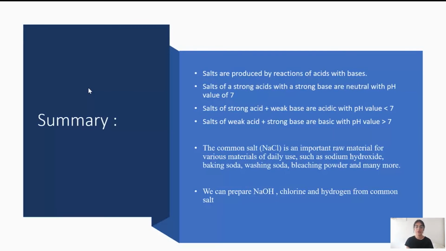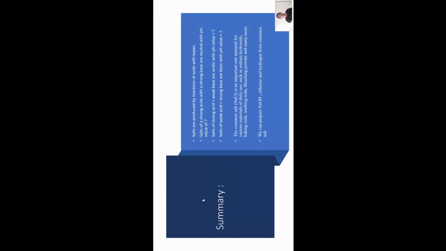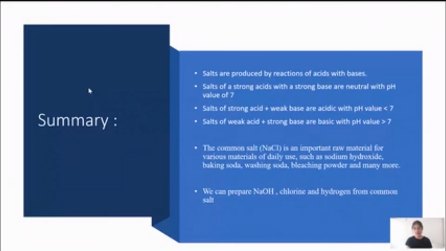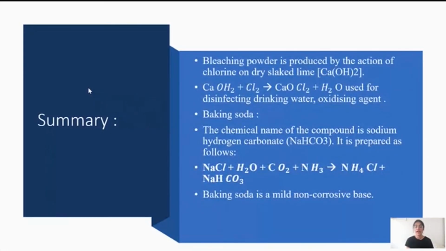Mostly this is done through a process called the chloroalkali process: when electricity is passed through an aqueous solution of NaCl, you get chlorine, hydrogen gas, and sodium hydroxide as end products. Bleaching powder has a simplified formula of CaOCl2. It is produced by the action of chlorine on dry slaked lime, with the chemical reaction Ca(OH)2 plus chlorine gives CaOCl2 plus H2O. It is used for disinfecting drinking water. It is also used as an oxidizing agent.